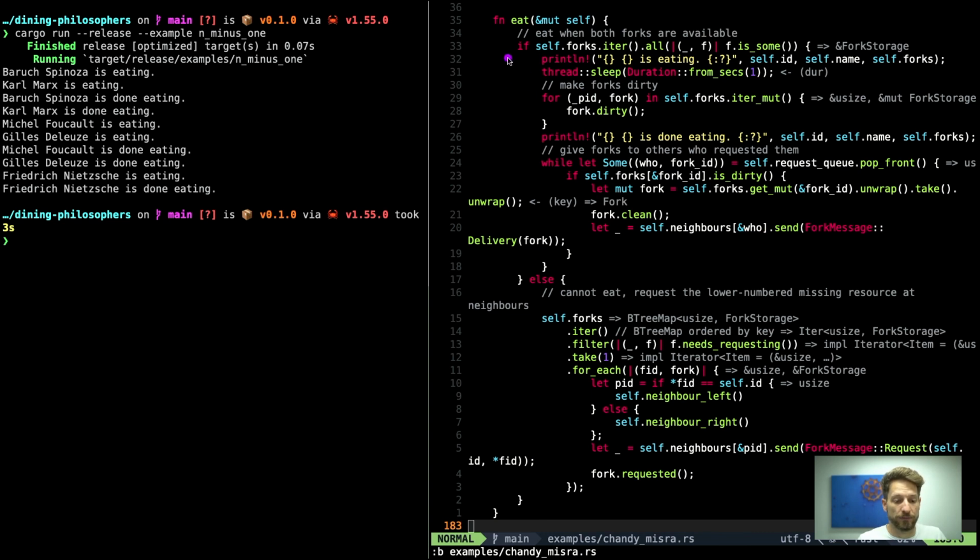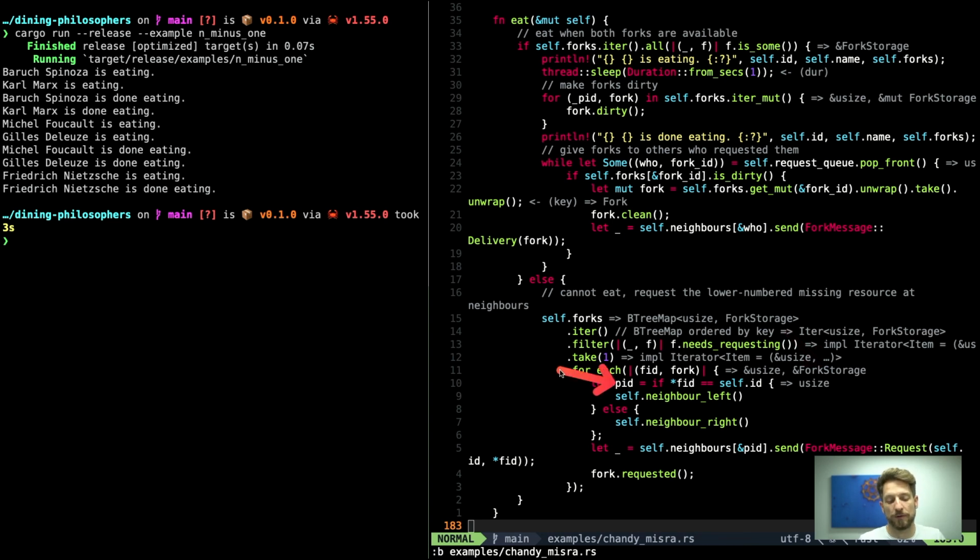If we cannot eat, so this condition is not true, we end up in our block down here. And here we now have to go over all forks that we have, and we want to filter out the ones that need requesting. We only ask for one fork because we are nice. So even if maybe we are missing two, we are not creating two messages right away. And once we have done that, we are now looping over each of those forks that we want to request. In our case, it's just one. We get the fork ID and the fork information. So fork is no longer correct. It's actually a fork storage, as you can see here in the type hinting.